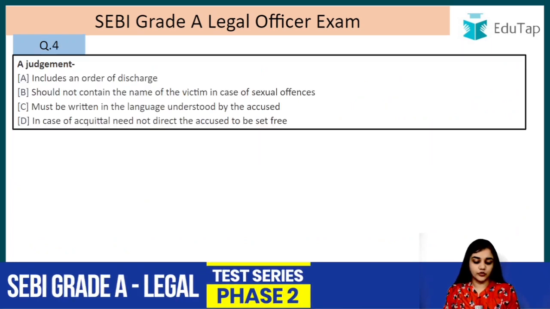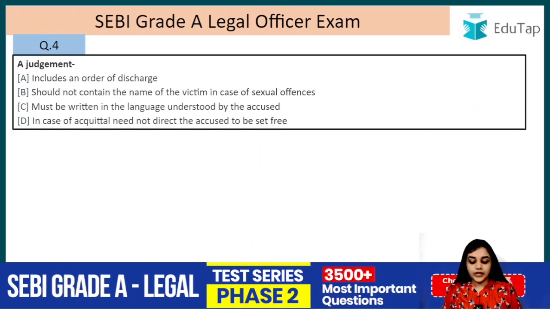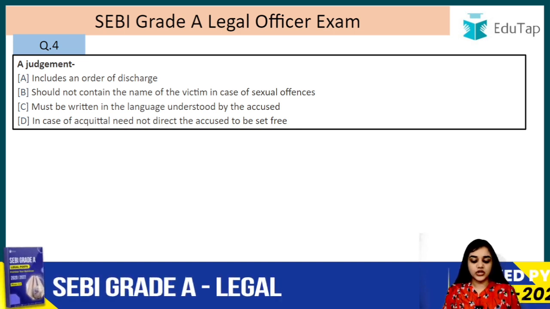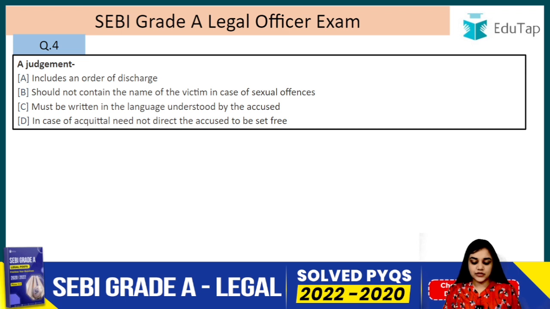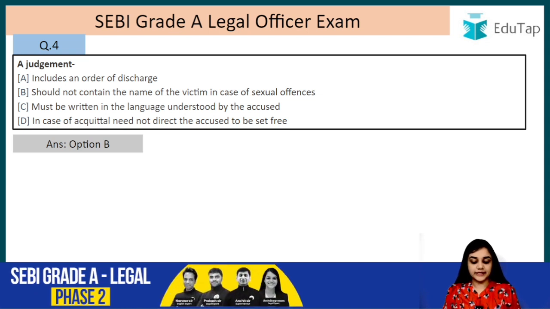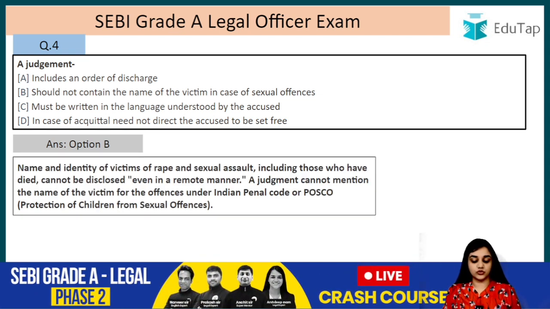Moving on, question number 4. A judgment includes an order of discharge, should not contain the name of the victim in case of sexual offences, must be written in the language understood by the accused. In case of acquittal, need not direct the accused to be set free. Answer is option B, that is should not contain the name of the victim in case of sexual offences, right?